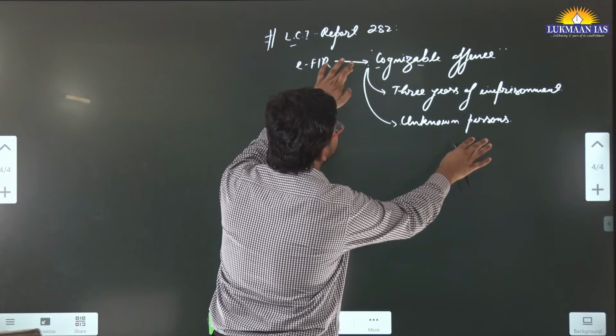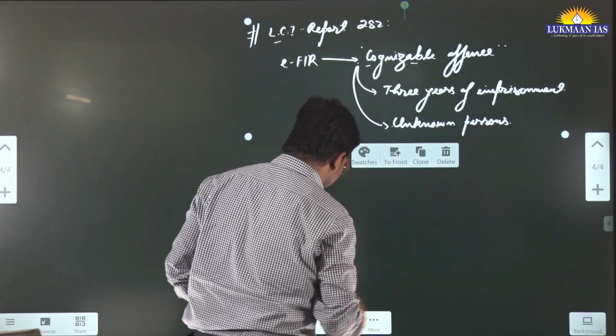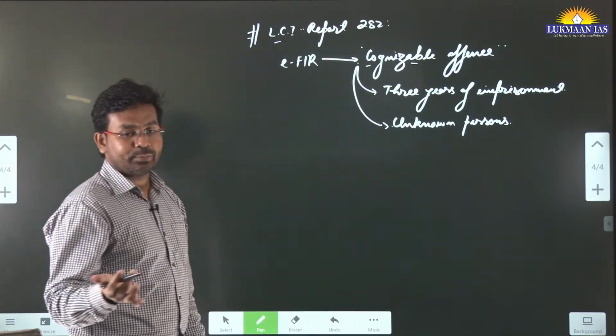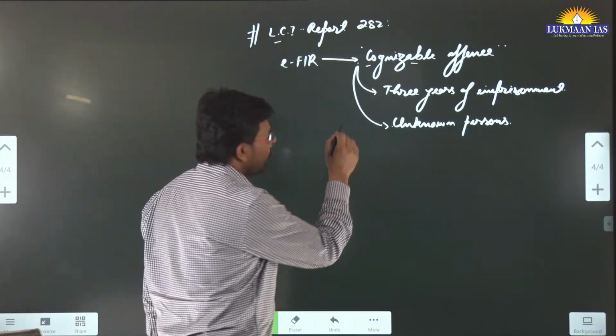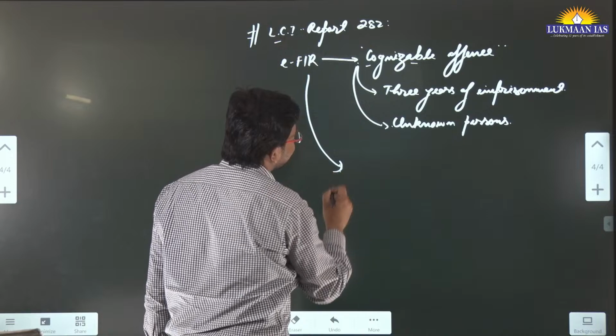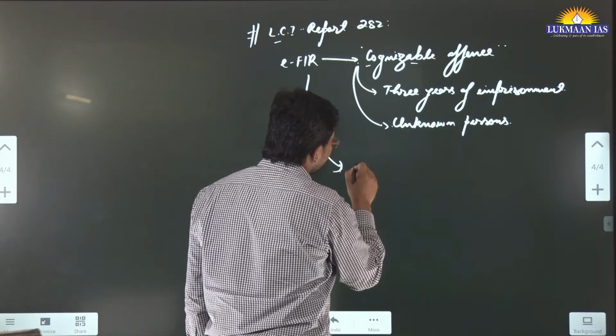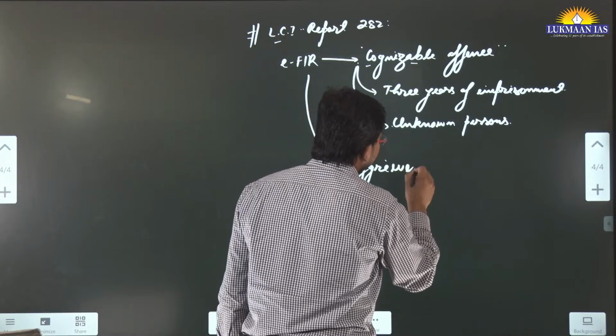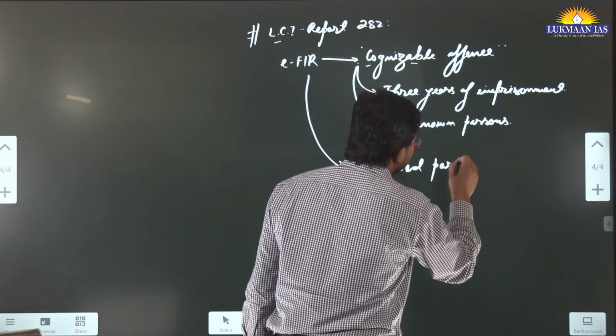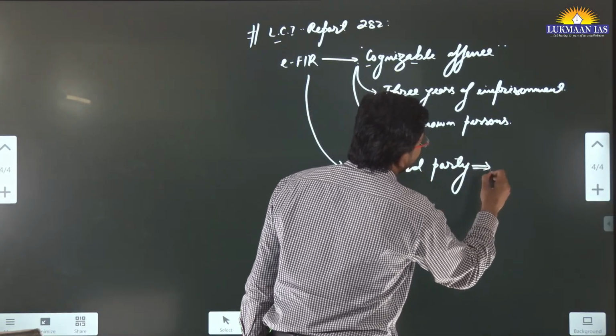We should not make e-FIR a kind of supplement, or an alternative, to the actual FIR that the police are filing. So here they have mandated other things also: the aggrieved party who is filing the case, their identity should be established.